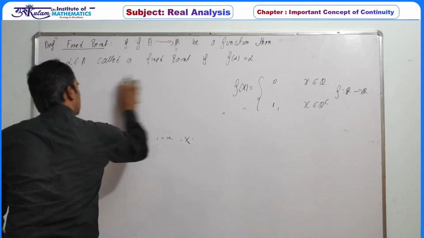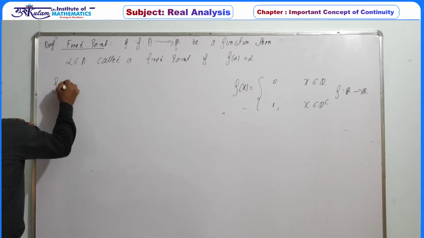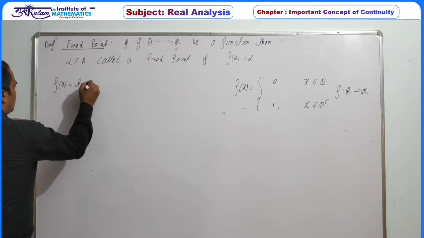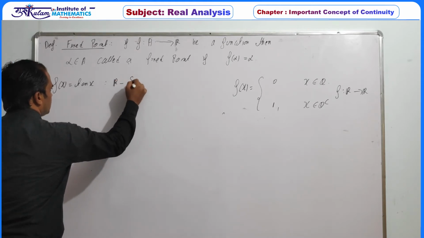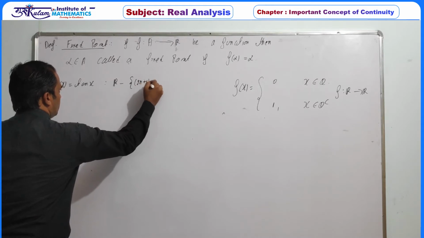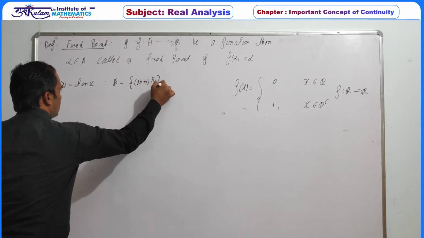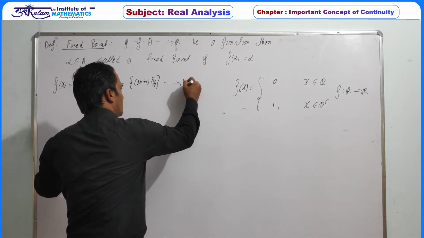Next, let's take another example: f of x is equal to tan of x, which is defined on R minus the odd multiples of pi by 2, that is (2n+1) pi by 2.